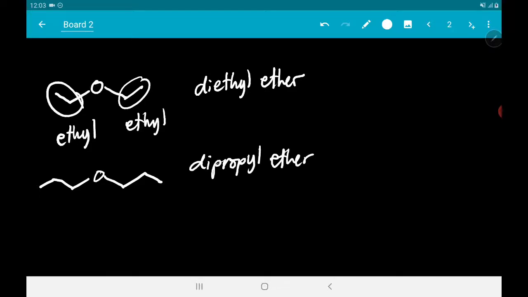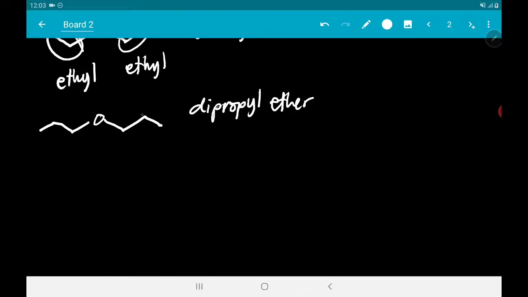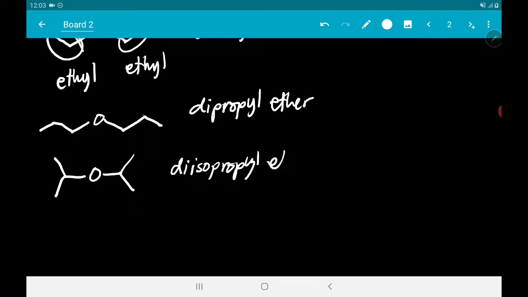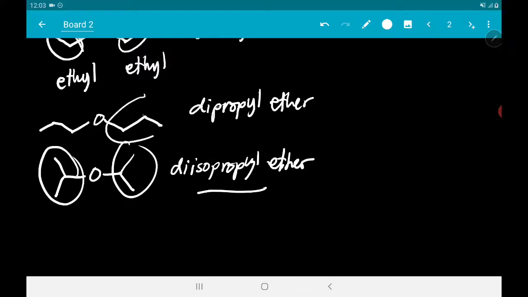Kapag naman nakakabit siya sa isang side ng propyl, so like this, this becomes a diisopropyl ether. Diisopropyl, because these are isopropyl groups. These are propyl groups. Again, from the old system, meron tayong isopropane, meron tayong propane. So, may iso and may N tayo.